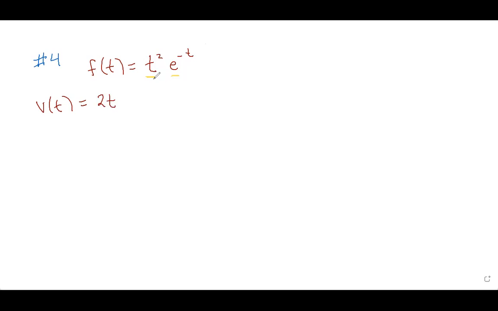Right, but I'm going to go back and just write product rule here for a minute, because I know you were starting to do it in reverse, which is fine. But I always use that it is f times g prime plus g times f prime. I always leave this one as t squared. So that's going to be t squared times the derivative of e to the negative t, which would be that derivative, Tristan? It'll stay the same.